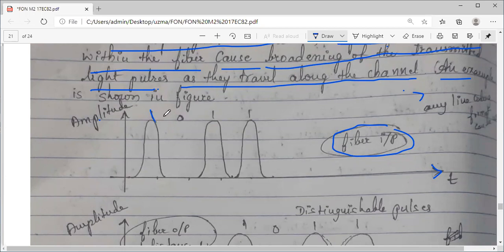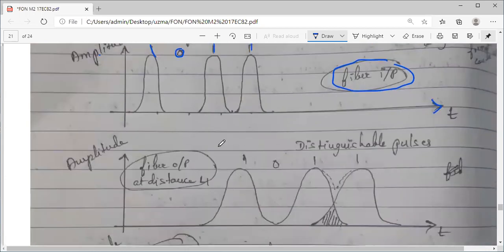Here the information is 1011, and I am sending this information through the optical fiber. Suppose that whenever the information is sent through the optical fiber, distortion is happening due to some causes, that is, dispersion occurs. So how the dispersion is looked at is, you can see it is not immediately here.